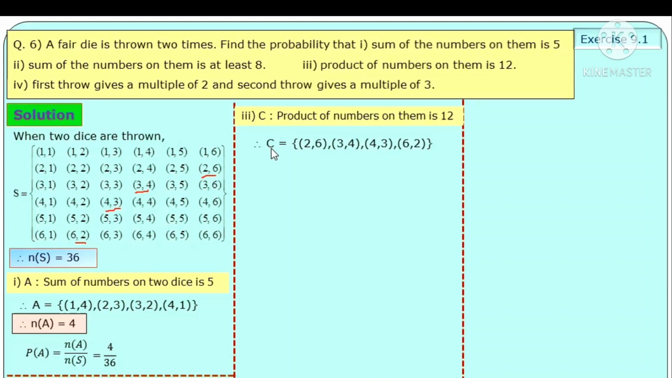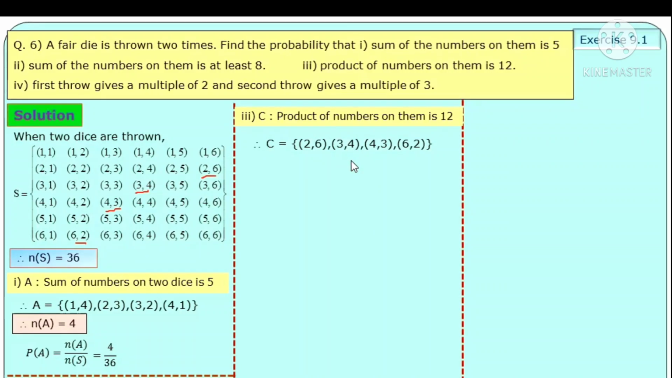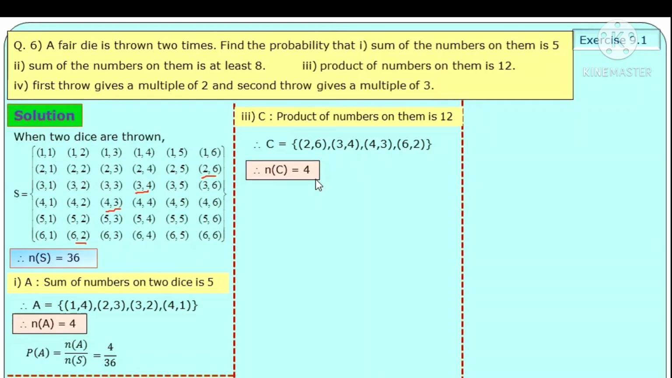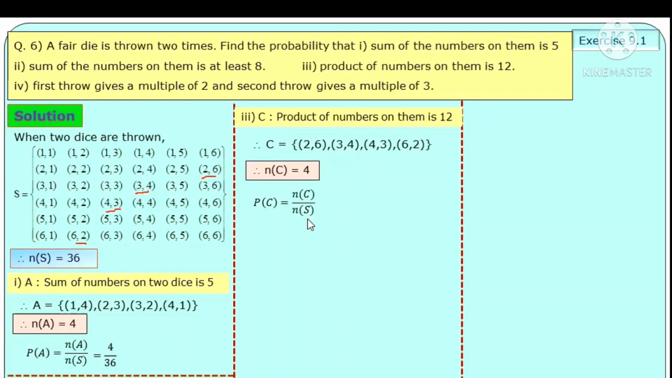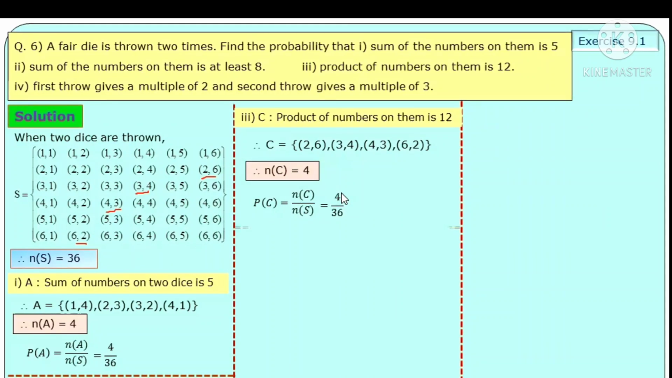Outcomes of event C are 2 6, 3 4, 4 3 and 6 2. Total 4 outcomes are here. N of C is equal to 4. Therefore, probability of C is equal to N of C divided by N of S, that is equal to 4 divided by 36. Event C complete.